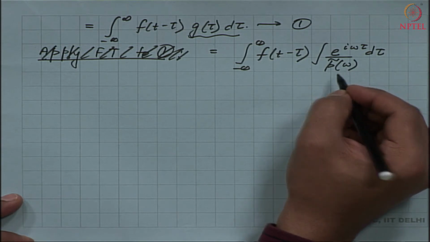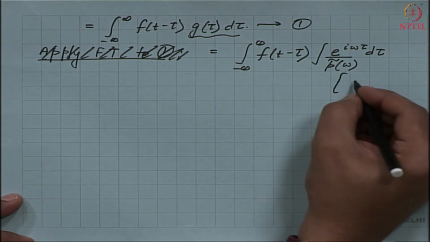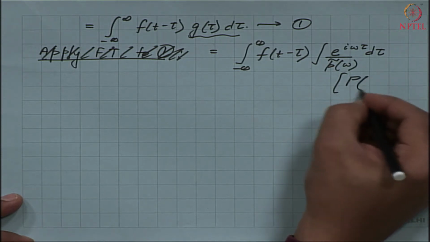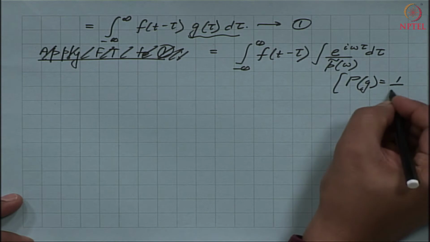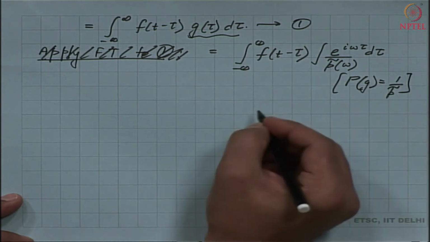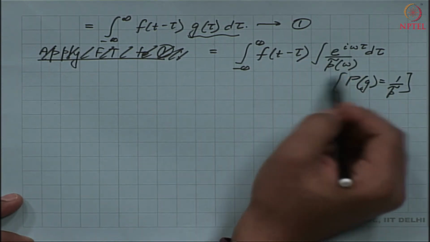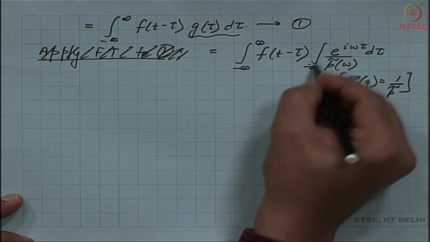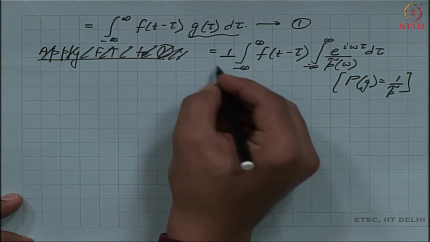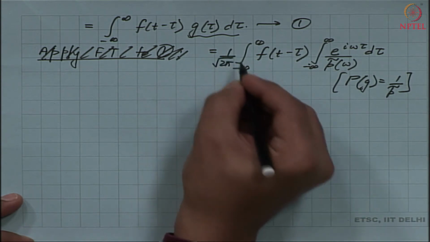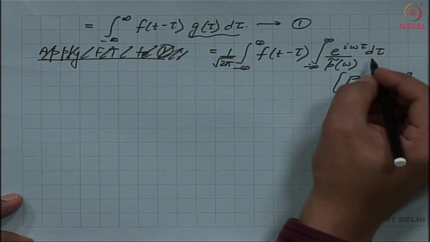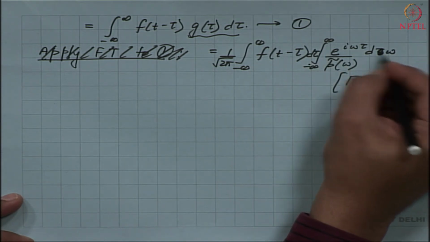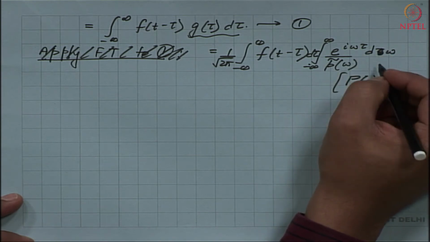So, what I have done is my Fourier transform of g is given by 1 by p tilde. So, g is nothing but the inverse transform of this function, which is given by this integral from negative infinity to infinity, and of course, I have a factor of 1 by square root 2 pi. And then let me pull this d tau here, and this is an integral with respect to the Fourier variable omega.